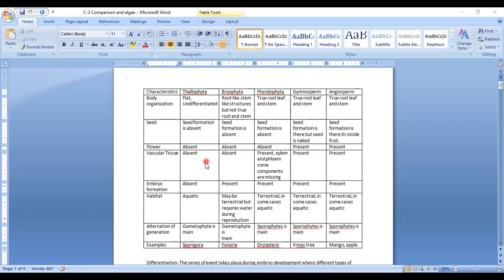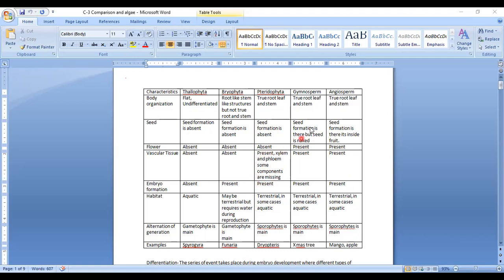Vascular tissue is absent in Thallophyta and Bryophyta. That's why you cannot find Thallophyta and Bryophyta at very long heights. Why? Because without vascular tissue, transporting water and food to a very great height will be a problem. Whereas in Pteridophyta, gymnosperm and angiosperm, it is present. In Pteridophyta, it is just an initiation. That's why some components of xylem and phloem are missing. But at least it has the initiation.